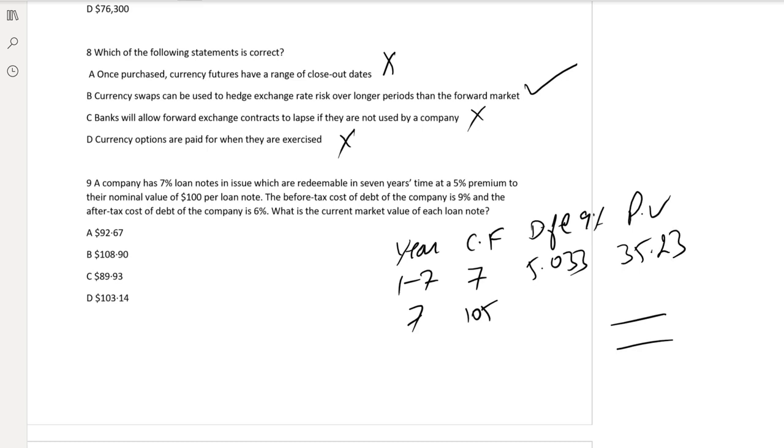And the discount factor of year 7 is 0.547 into 105. Plus 35.23, that is 96.67. So A is the answer.